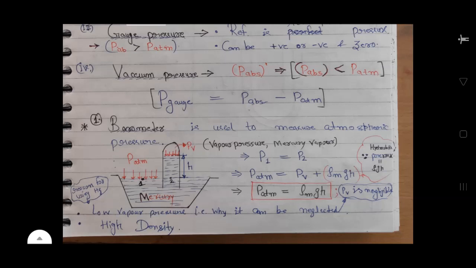that is rho m g h. So PV is negligible because mercury has low vapor pressure, so it can be neglected, and it has high density. So we use mercury as the working fluid in the barometer. So P atmospheric is equal to rho m, the density of mercury, into g into h.